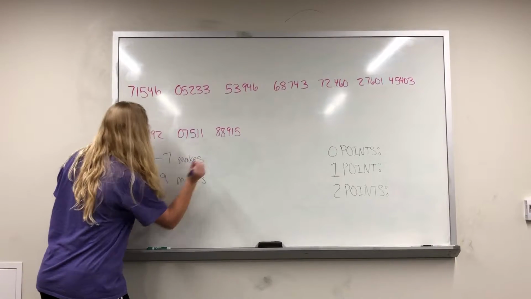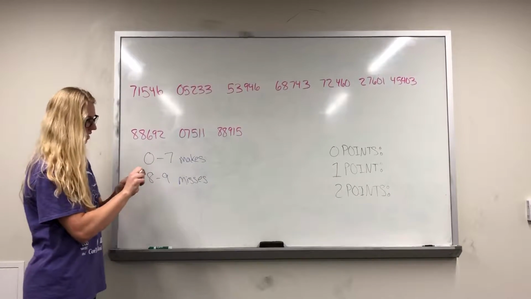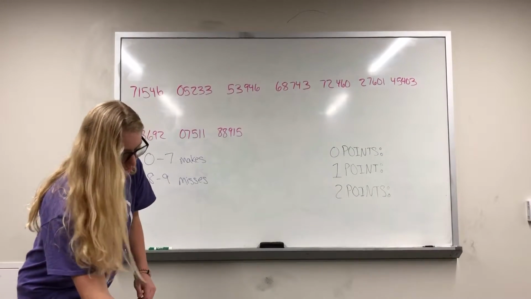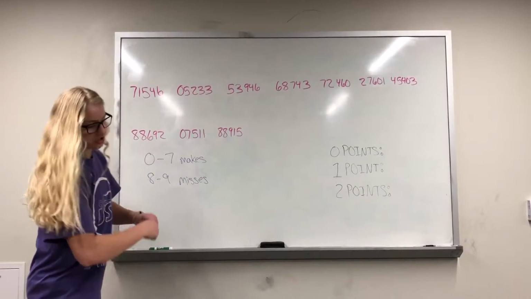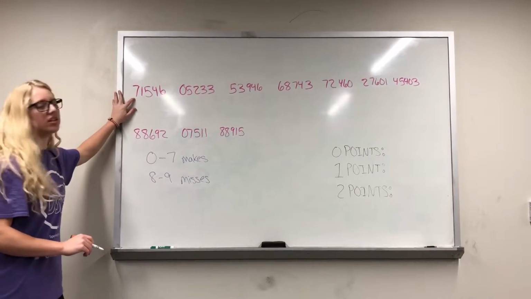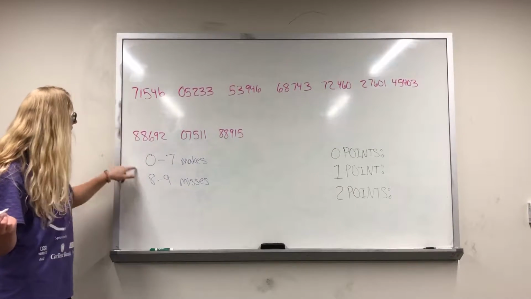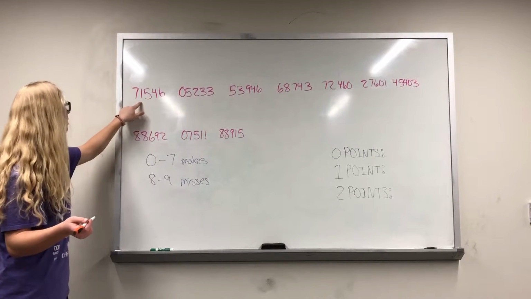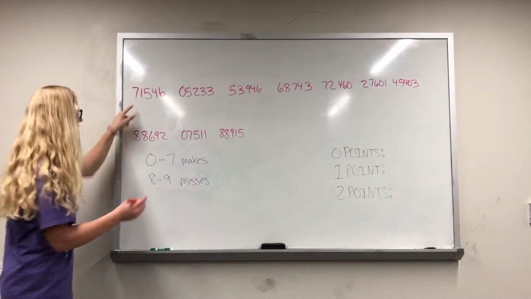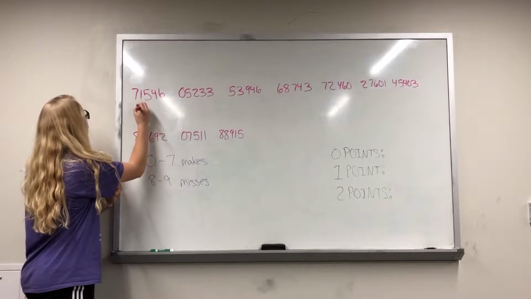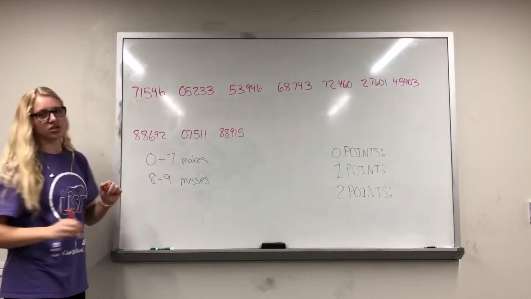So misses and makes. Alright, so I'm going to use a different color here. We're going to go with orange. Our first number here is a 7. What does that mean? That means it's in the category of the make. So now we go on to the second one, which is a 1, which also means she makes it. That equals 2 points she just scored there.